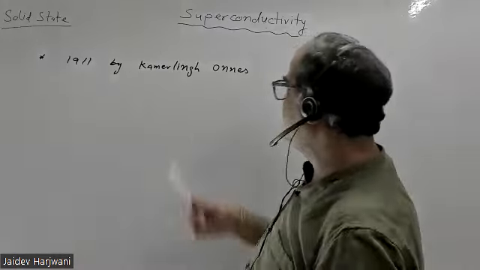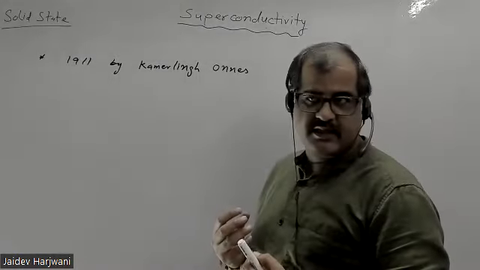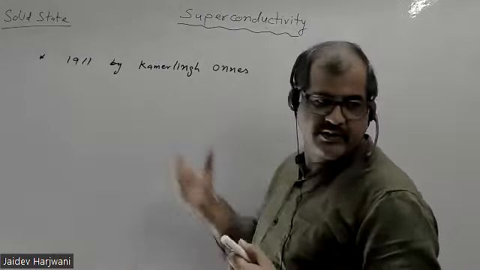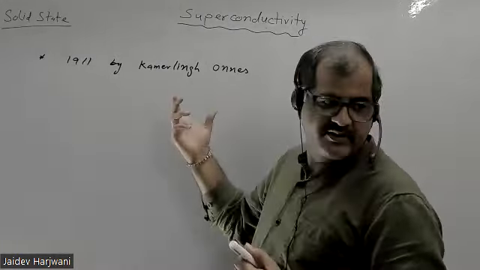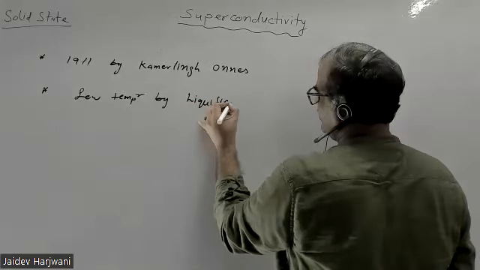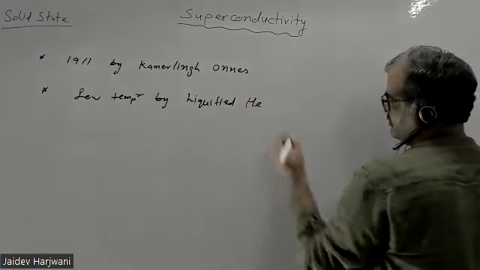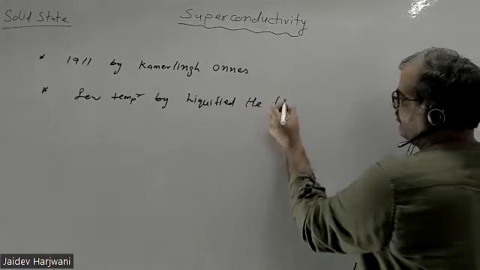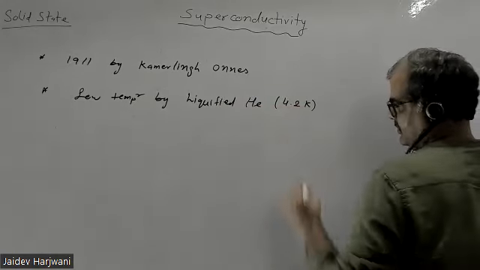Before he measured the resistivity of mercury at low temperature, he first produced low temperature by liquefying helium. Liquefied helium has a temperature of 4.2 Kelvin.